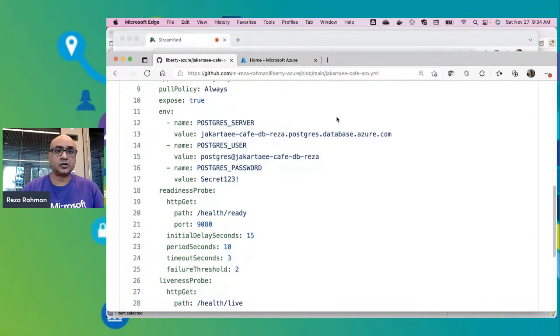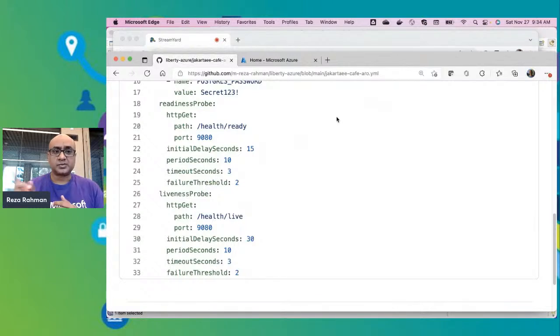The pull policy is set to always. We are exposing this through a route, so a route will be automatically created for us. We are specifying the environment variables here, again the same type of environment variables that I had used in my command line from before, again pointing to the Azure Postgres database. And I'm also specifying a liveness probe and readiness probe in this case. And we are using those endpoints that we saw in action before. So it's health/ready and health/live running at port 9080. So this is our deployment descriptor.